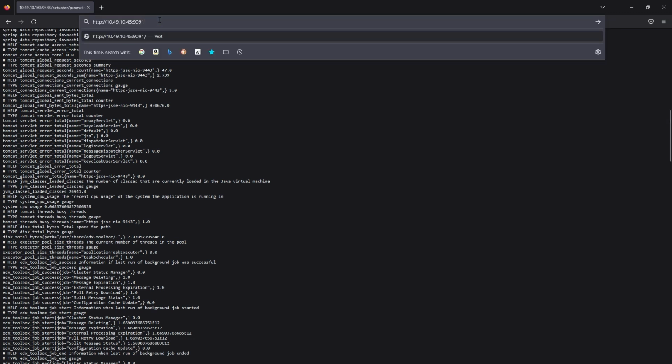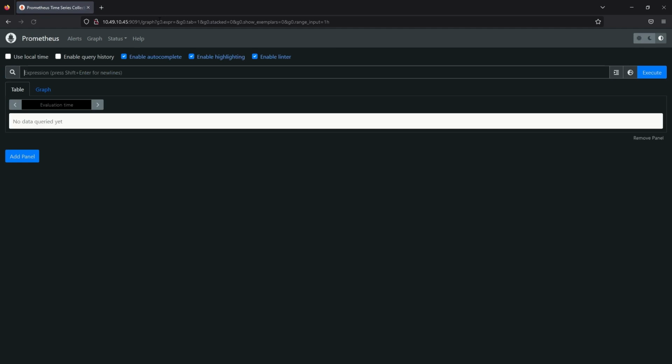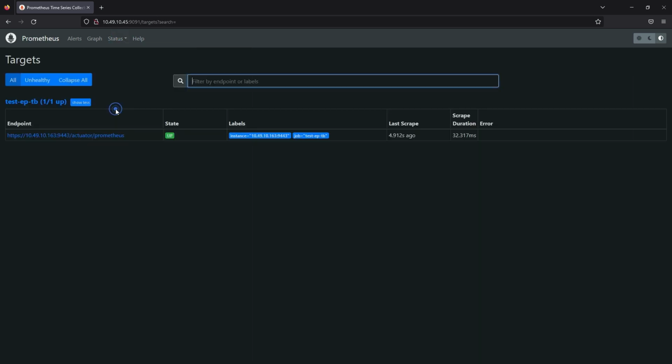Prometheus provides alerting, graphical visualization, and various status checks. To check newly added components, go to Status and select Targets. Here you can see the list of connected components with their current status.